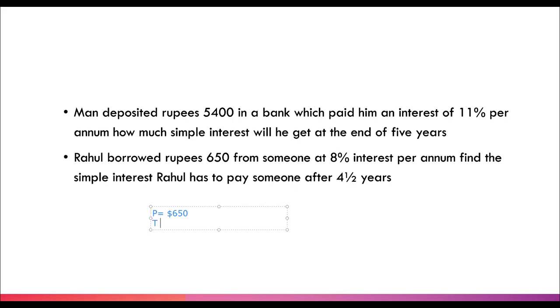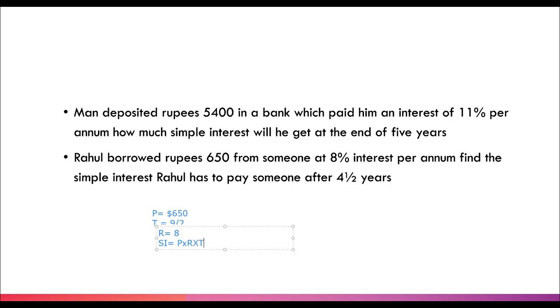Time is, again, let's take it as 4 1/2, so it will become 9/2 years. Never take the time in months and days. I'm repeating it again because our rate of interest is per annum, and per annum we call it as years. Great. And now our rate of interest is 8. Formula for simple interest is, don't forget to write formula, even if the question is for 2 marks, 3 or 4. You can ignore the formula for 1 mark, but you have to write for 2, 3, and 4 marks.